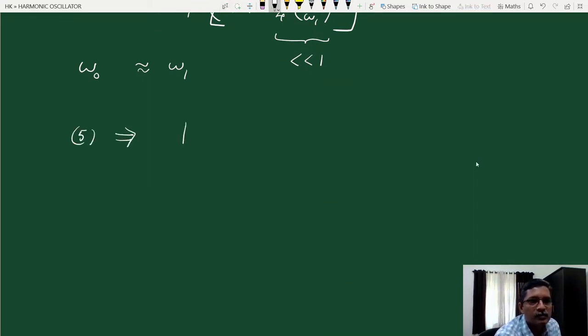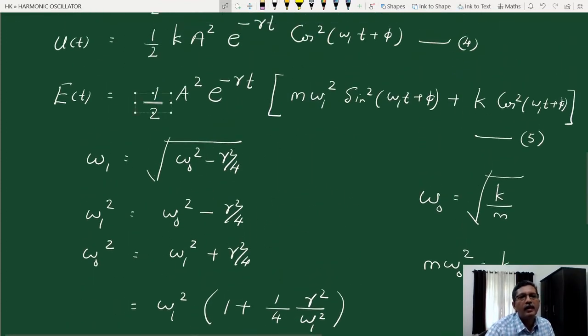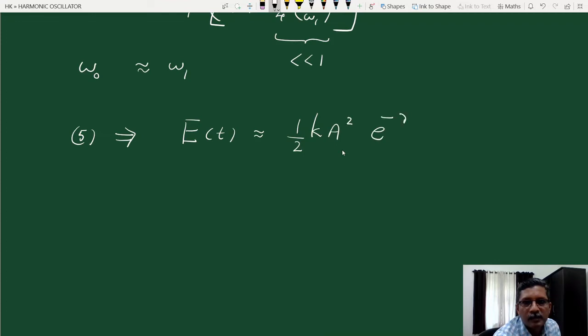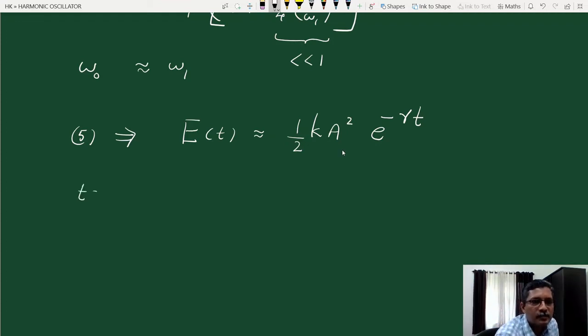Equation 5 becomes: total energy at the time t is approximately equal to half k a square e raised to minus gamma t. This is the expression for total energy.